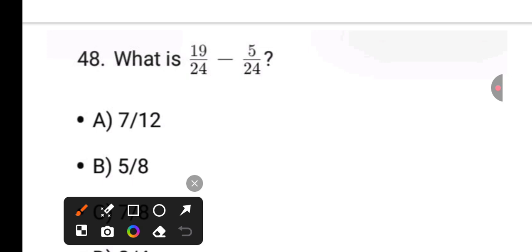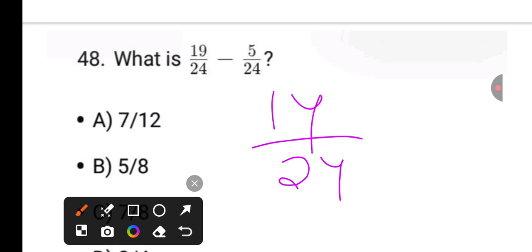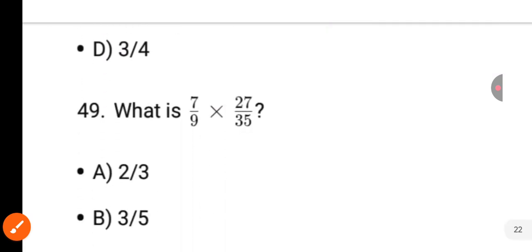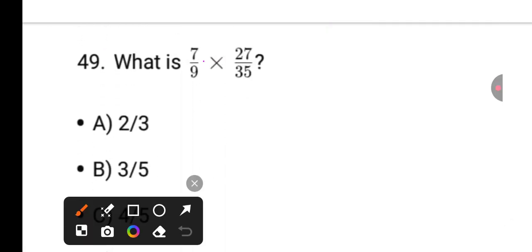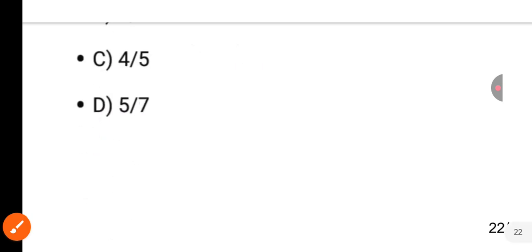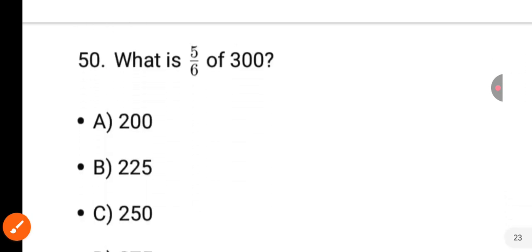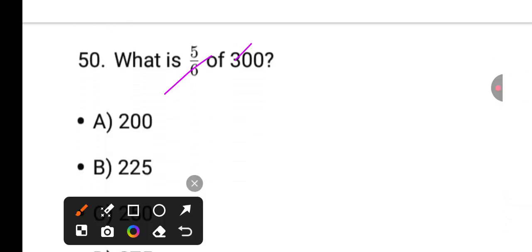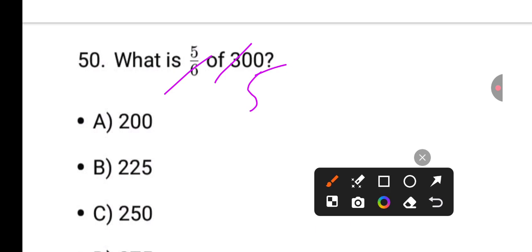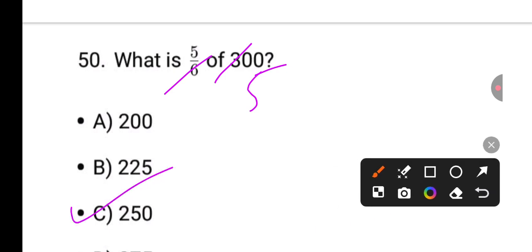Next is simple, divided by 24, it is 14. Okay, it means 14 half is 7, 24 half is 12. Next it is 3 times, it is 5 times, 3 by 5. See, last question, it is 5, it means 25. 250 is the answer.